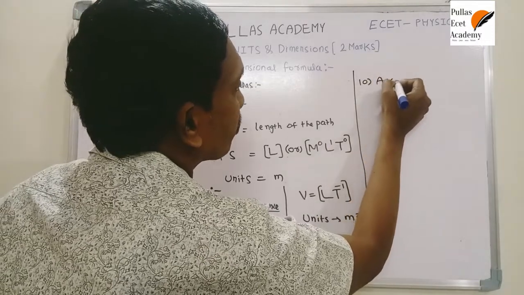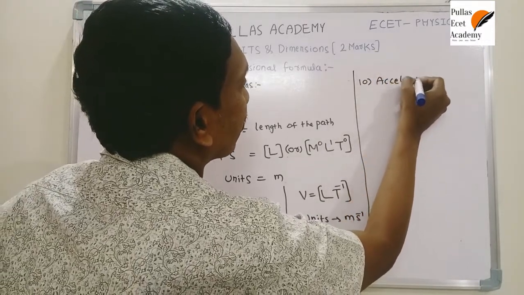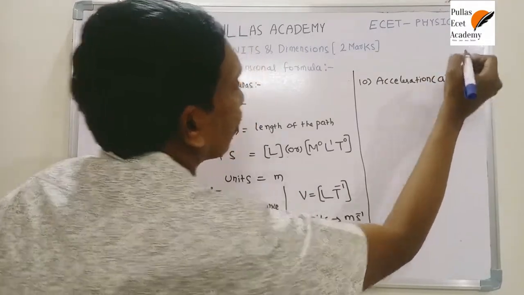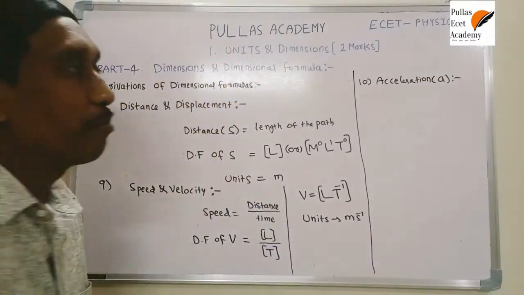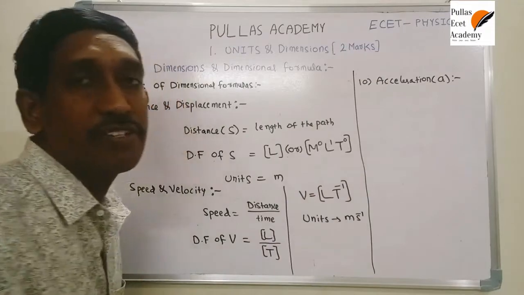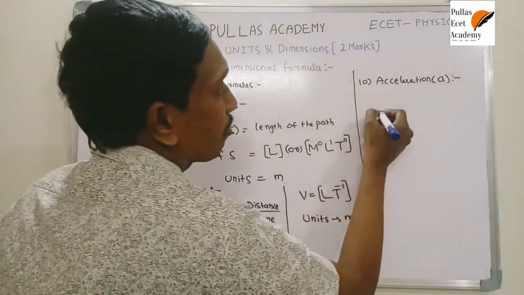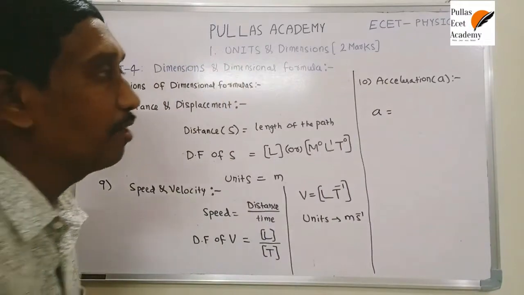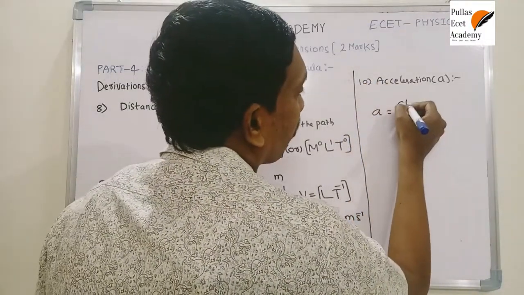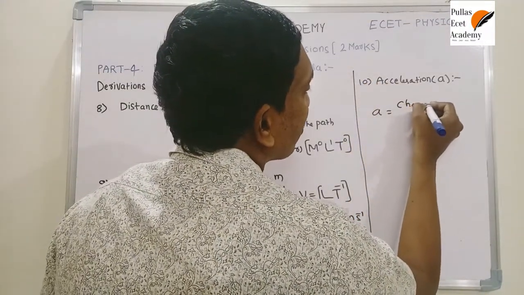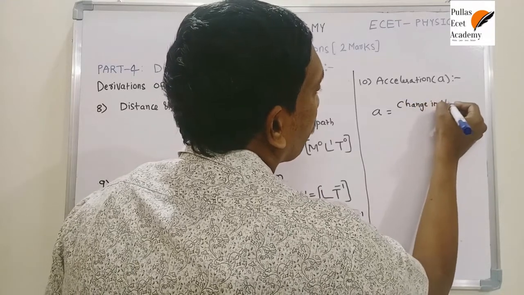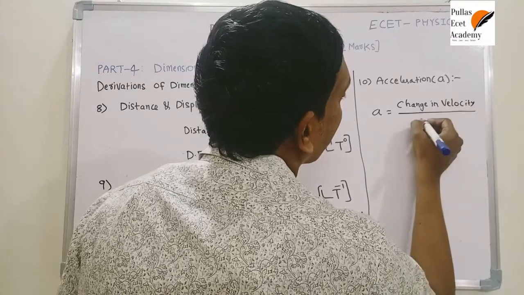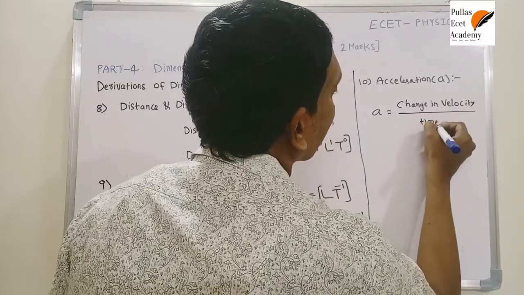One more quantity is acceleration. What is the acceleration dimensional formula? Do you know the formula? Acceleration means if an object is in non-uniform motion, we will discuss acceleration. Everything we will discuss in kinematics clearly. So acceleration, simply according to the definition, is change in velocity by time. That is the expression for acceleration.